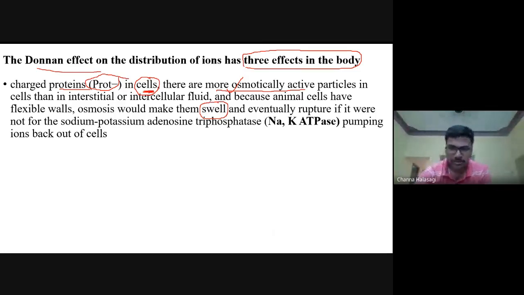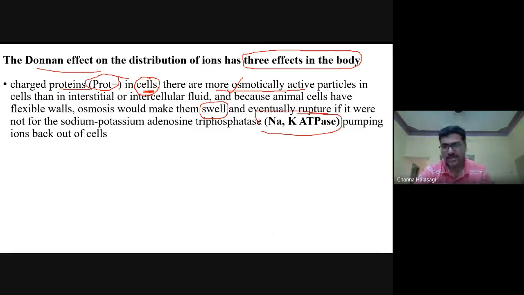Yes or no? Then eventually the cell will rupture. But normally our cells are not rupturing. Even though the proteins are inside, our cells never rupture because of the operation of the sodium-potassium pump.